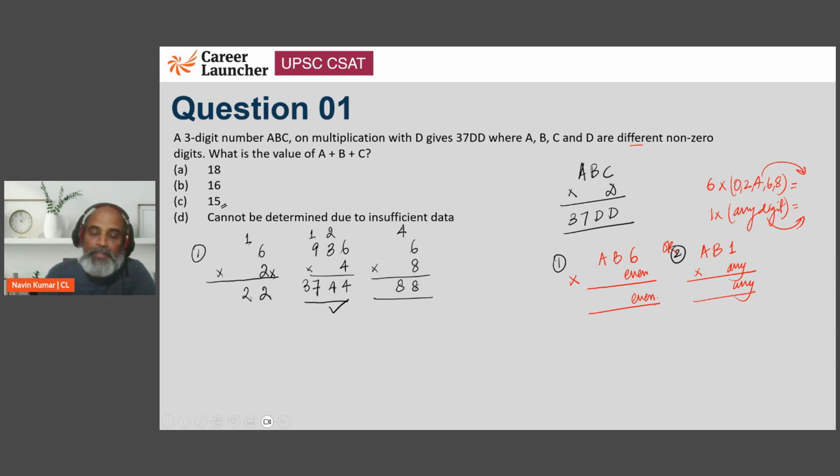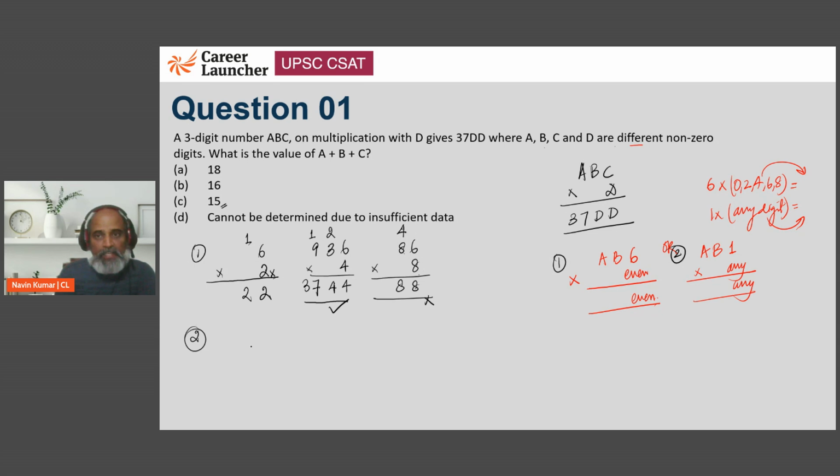What if it is going to be 68? 68 would mean 8 into 8, 64 plus 4 is 68. But now here the problem is we cannot have B and D as the same digit because it's given that they are different. So no possibility. It cannot happen in this case.